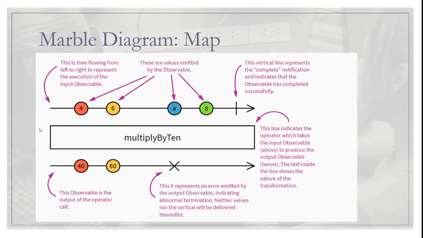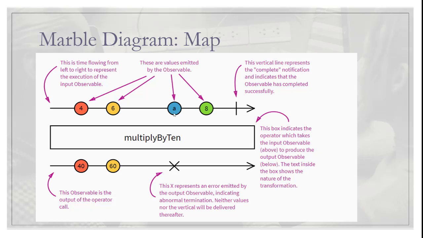Now let's try to understand this complete flow using this marble diagram. The first item emitted from this observable stream was 4, and we have applied an operator which tries to transform it by multiplying it by 10. So as soon as it passes through this operator, it is going to emit the item 40. The next item emitted by the input observable stream is 6, and the same transformation is applied, and 60 is emitted from this operator.